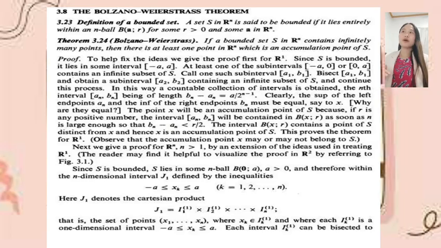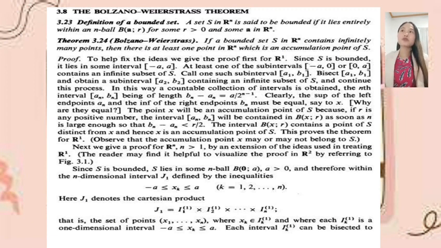So the definition of a bounded set. A set S in Rn is said to be bounded if it lies entirely within an n-ball B(A; R) for some R greater than 0 and some A in Rn. Now, theorem 3.24, or the Bolzano-Weierstrass theorem: if a bounded set S in Rn contains infinitely many points, then there is at least one point in Rn which is an accumulation point of S.